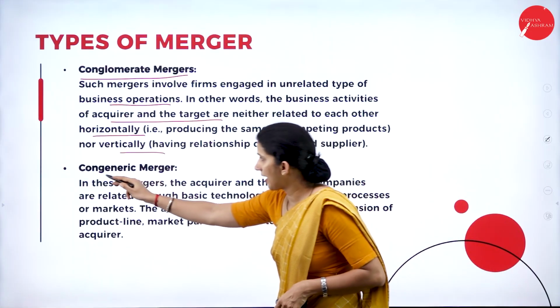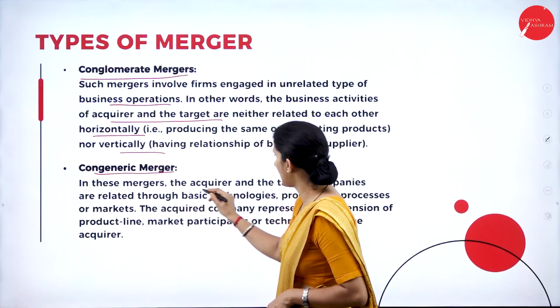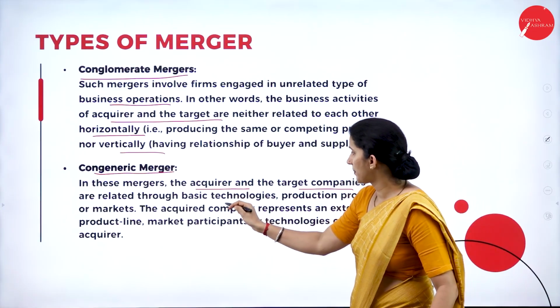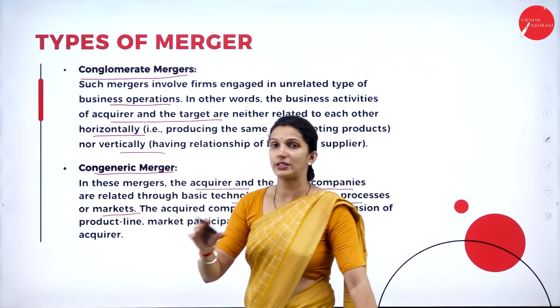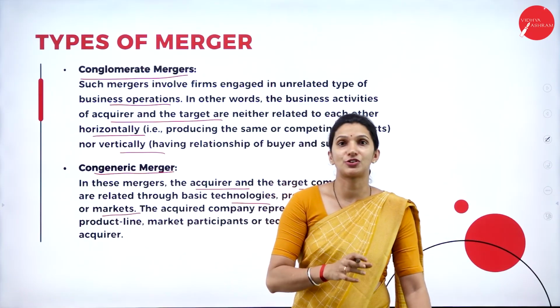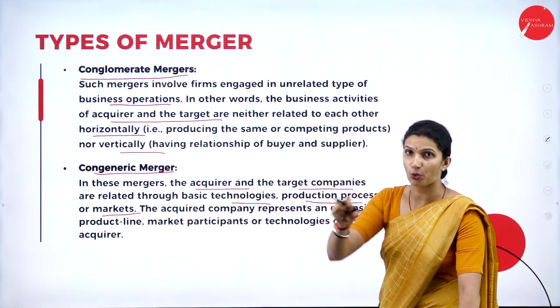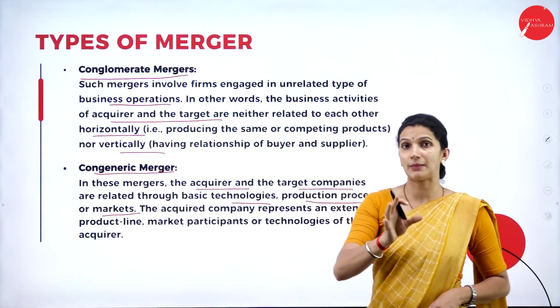Next we have the congeneric merger. In this merger, the acquirer and the target companies are related through basic technologies, production process or market. That means in a congeneric merger, the two businesses share the same manufacturing process, the same market base, or the same technologies.